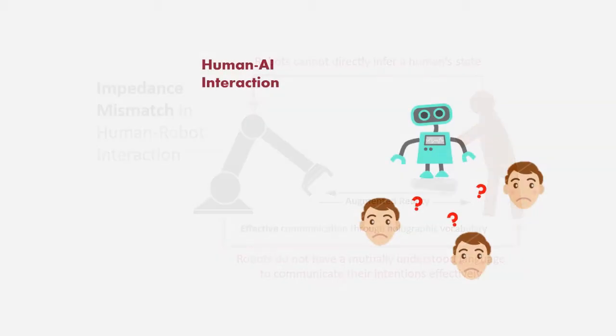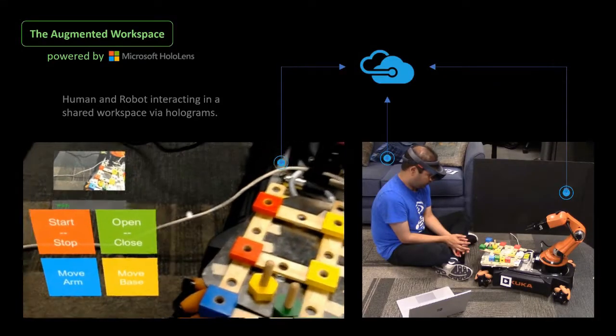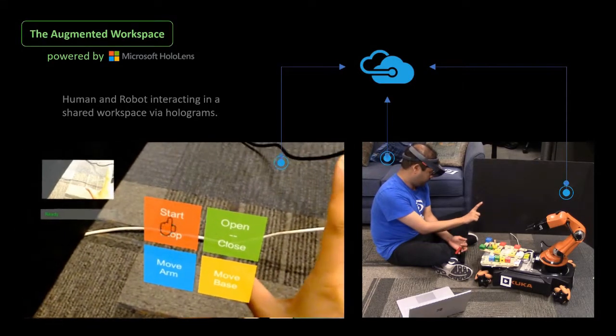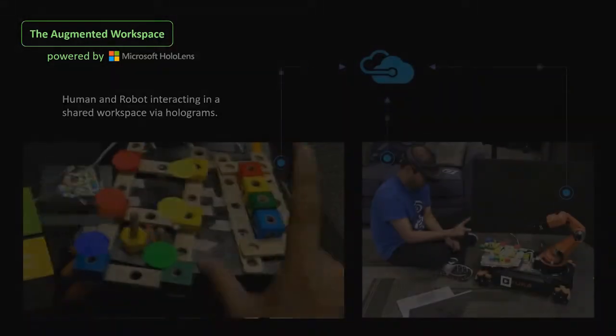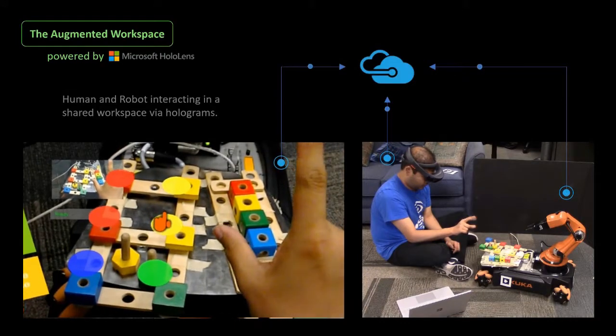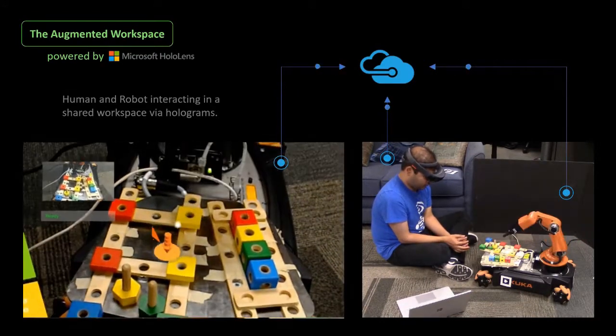A holographic vocabulary allows communication using intuitive visual cues using the environment as a canvas. Here is an example of an operator talking directly to a robot involved in a collaborative assembly task in terms of which bolts go into which locations on the assembly board. The entire coordination occurs without any speech instructions.